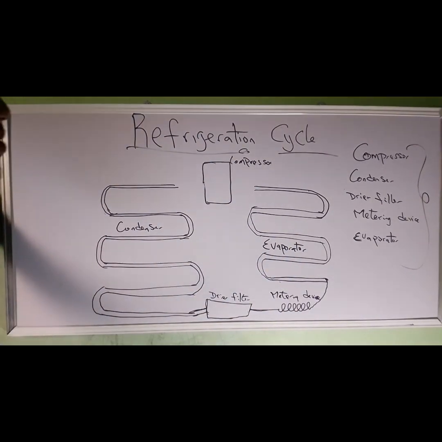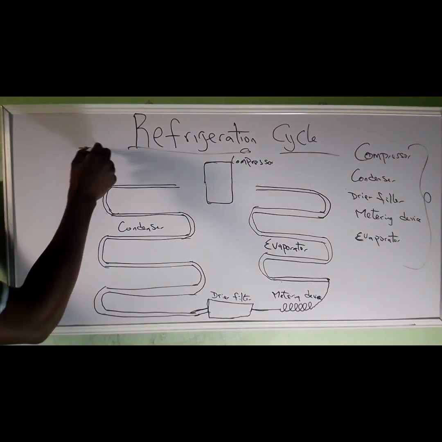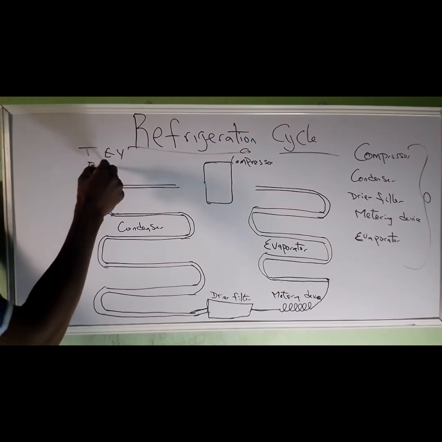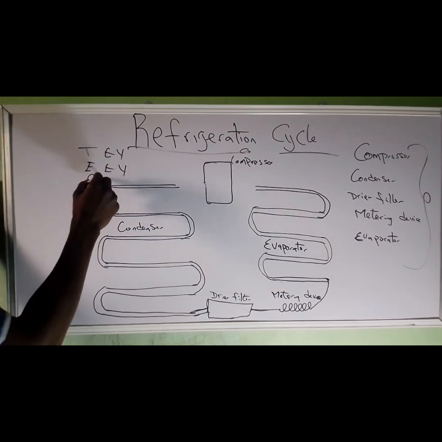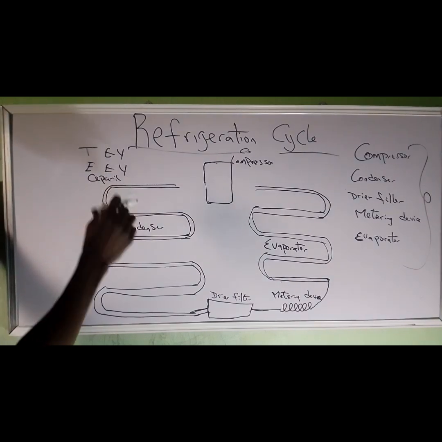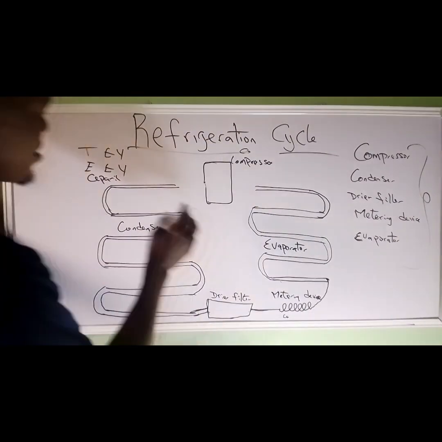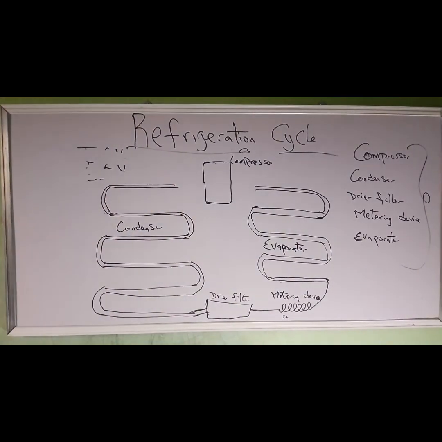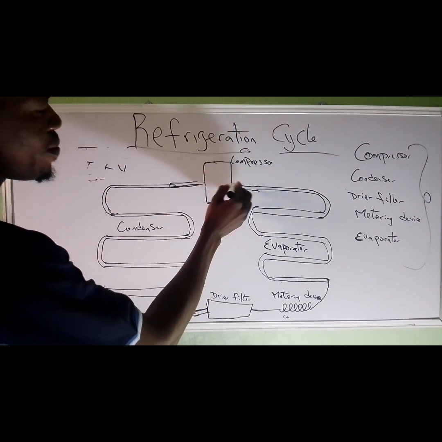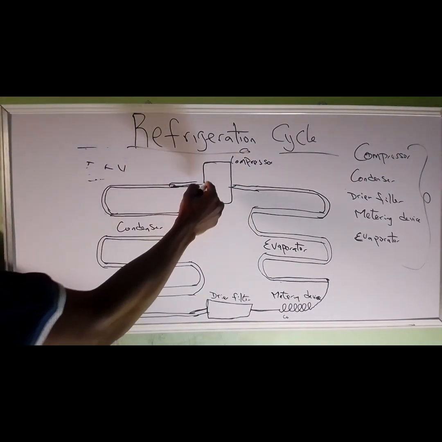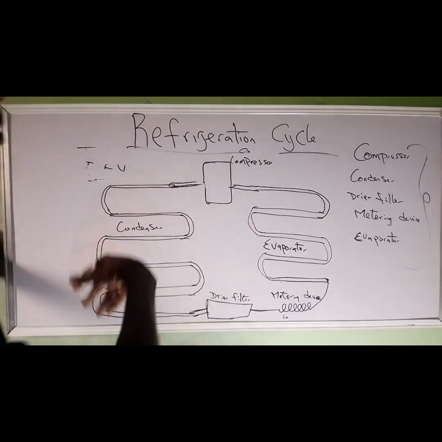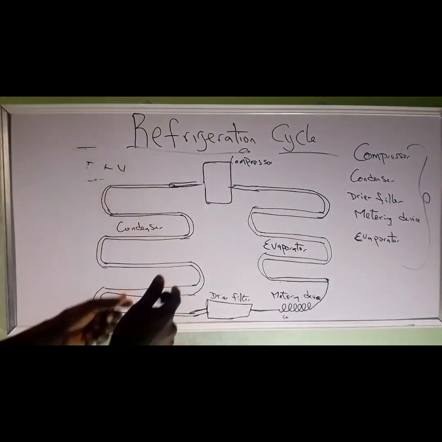And some people don't know what a metering device is. We have different types of metering device. We have the thermostatic expansion valve, we have the electronic expansion valve, we have the capillary. The capillary too is part of the metering device in most cases, but here we are using the capillary. This is your compressor, condenser, dry filter, metering device, which is your capillary, and evaporator. These are the five major components in the refrigeration cycle.